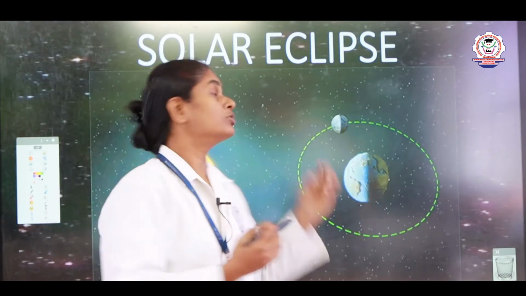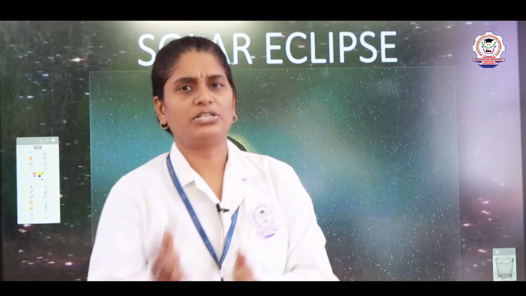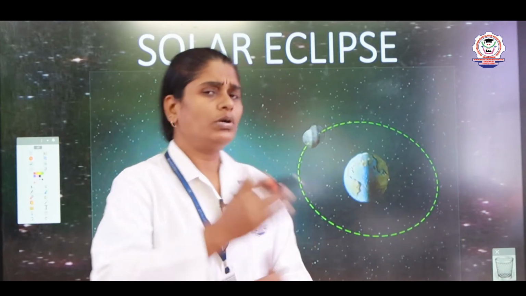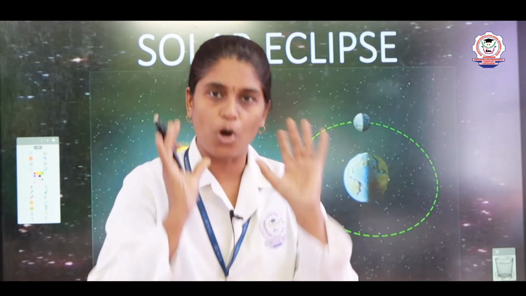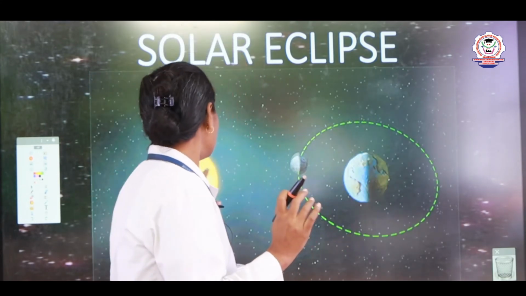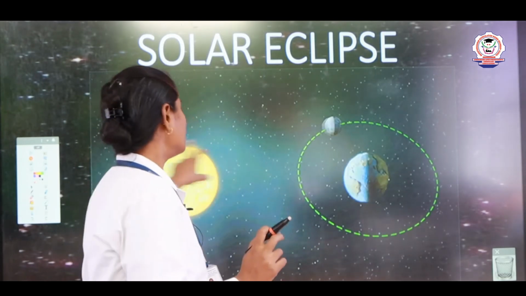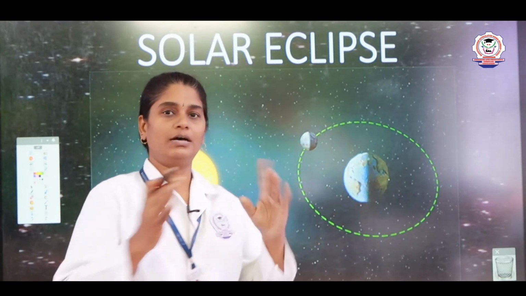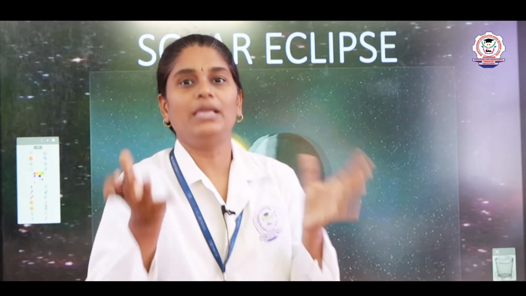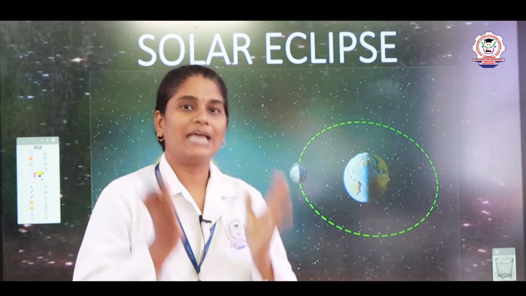Sometimes this solar eclipse can be total or it can be partial. What is total? What is partial? When the sun is completely blocked by the moon, this is known as total solar eclipse, where people in that part of the earth cannot see the sun completely.